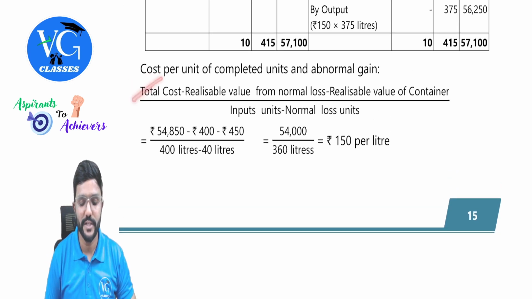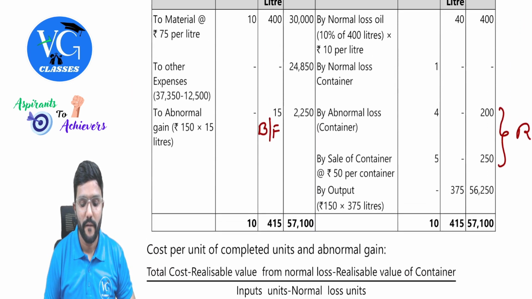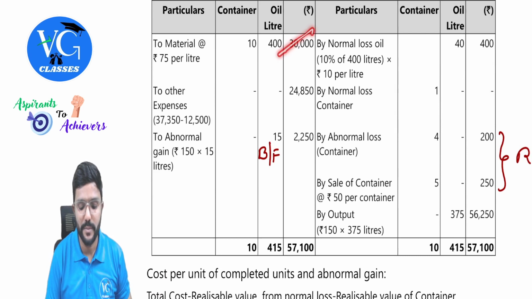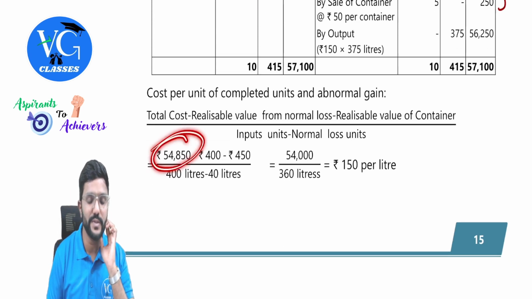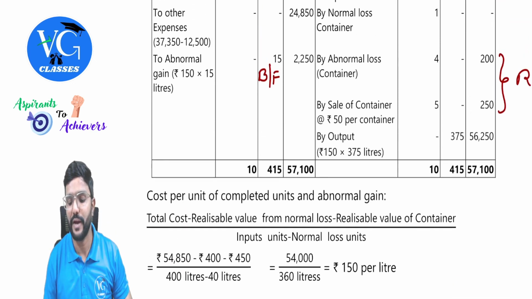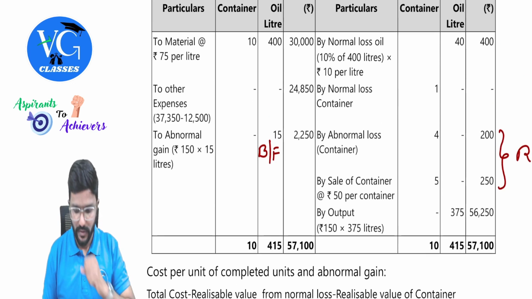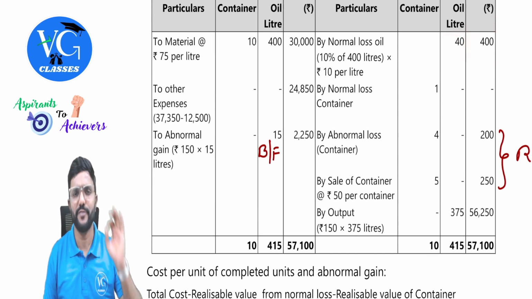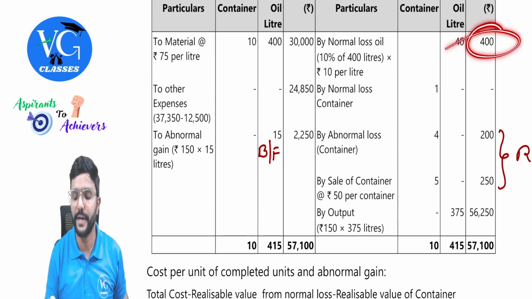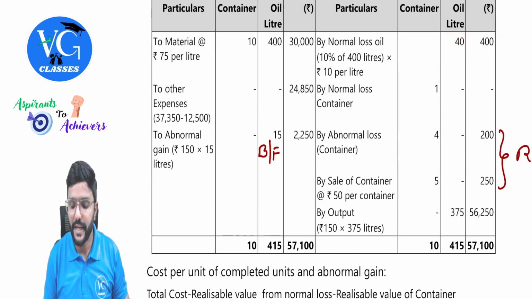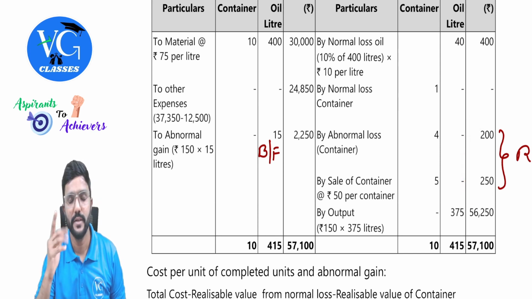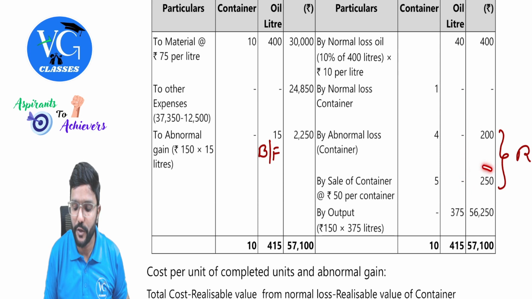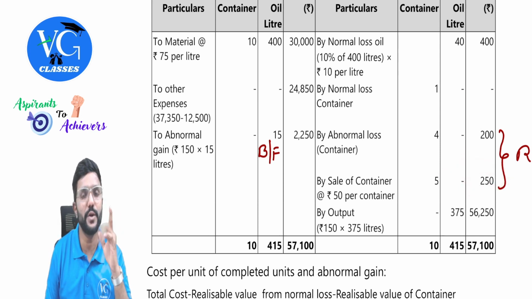Total cost is how much? Total cost 30,000 plus 24,850. So we will get 54,850 minus the scrap value. Scrap value for oil, that is for normal loss units, you take 400. Then for container you have to take fully, guys. That is for all 9 containers. Sir, why, sir? We should take only 250, no, sir? No, guys. This is not main product.